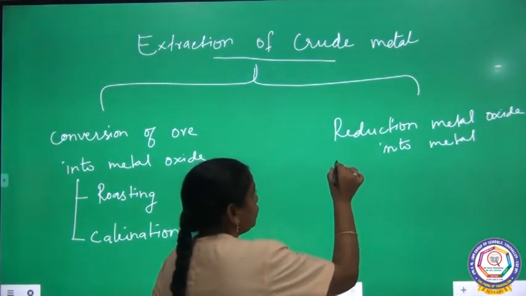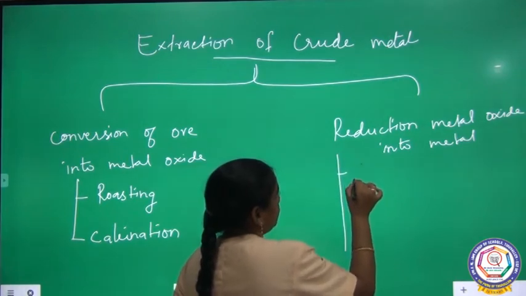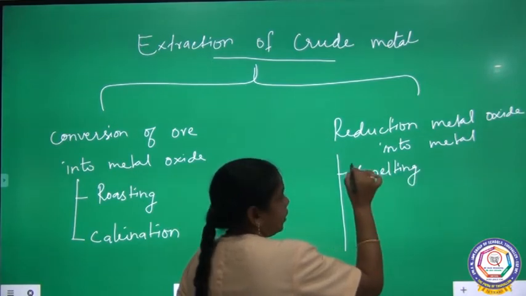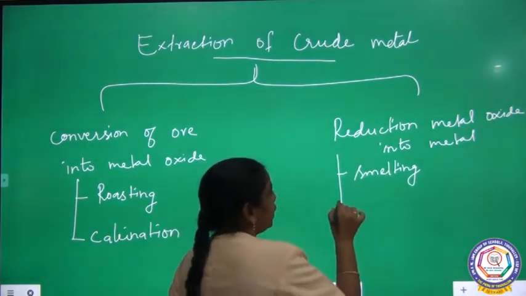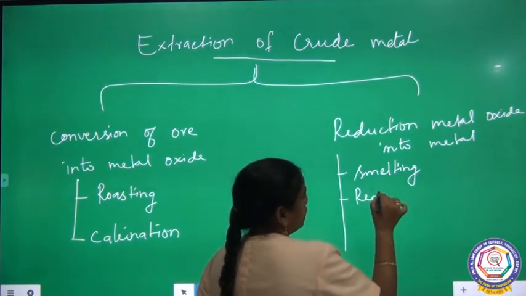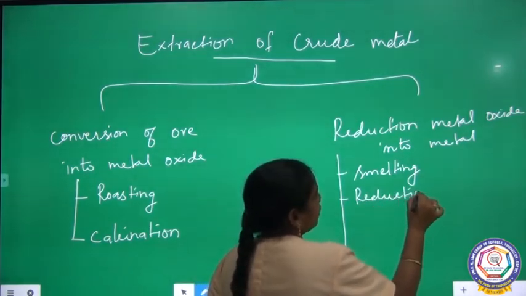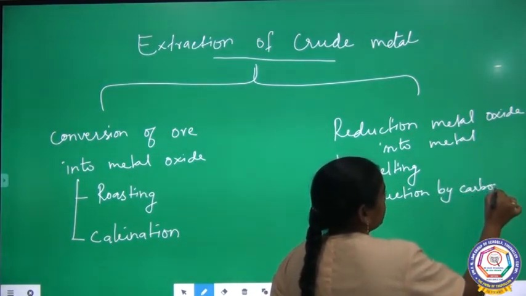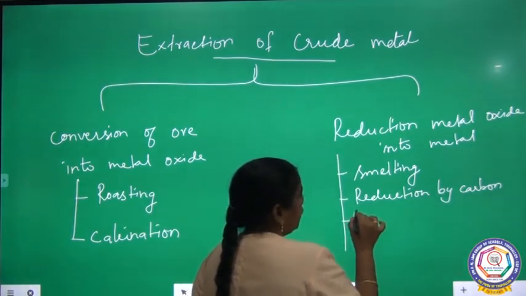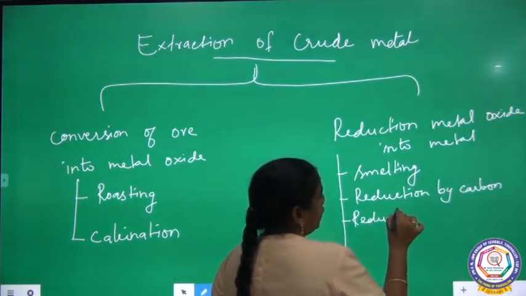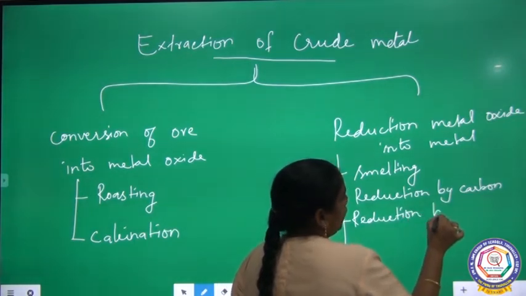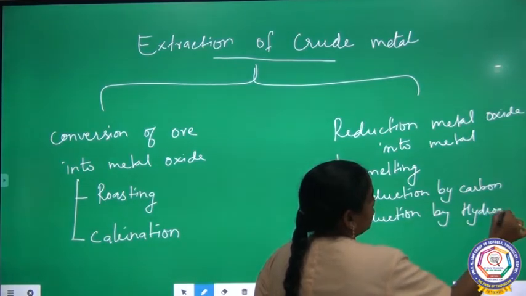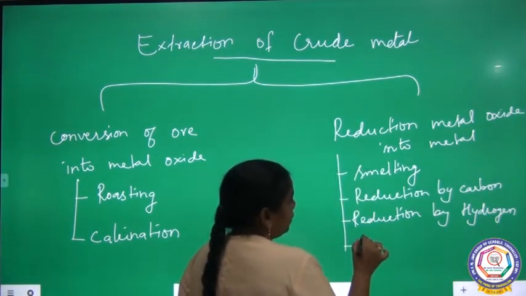Here we are going to use various steps. One is smelting. One of the reduction processes is smelting. Next, reduction by carbon. Another process, reduction by hydrogen.